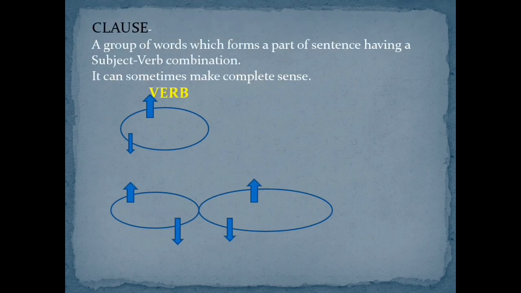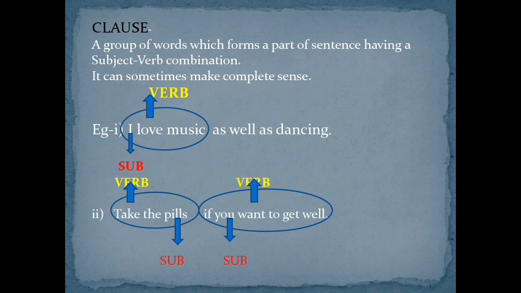Now the next topic is clause. So a group of words which forms a part of a sentence having a subject-verb combination is a clause. So what do we see? It can sometimes make complete sense. A group of words having a subject and verb combination making sense, sometimes complete sense also, is a clause. For example, I love music as well as dancing. Now the subject is I, the verb is love, and I love music is the clause.